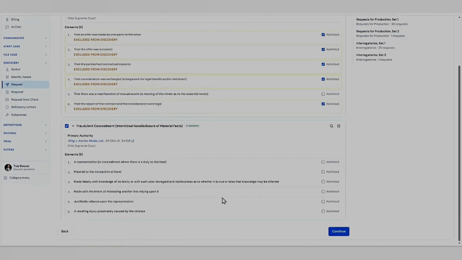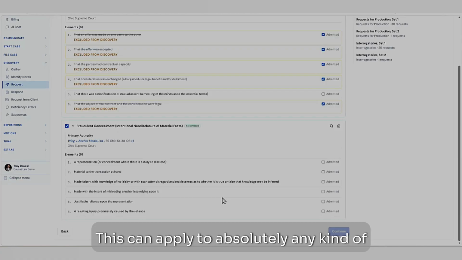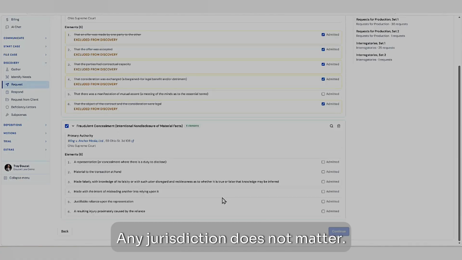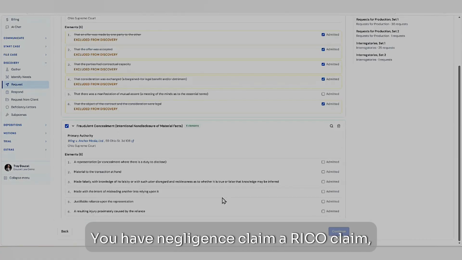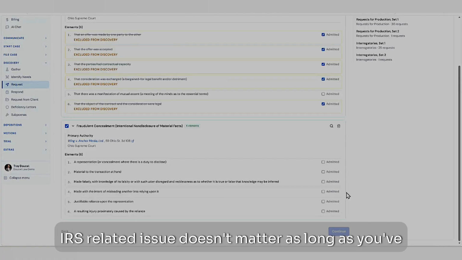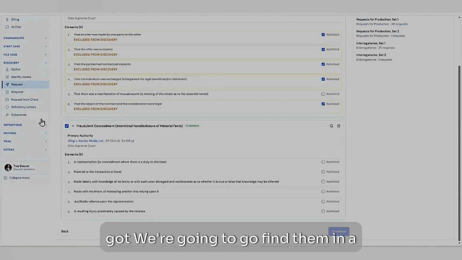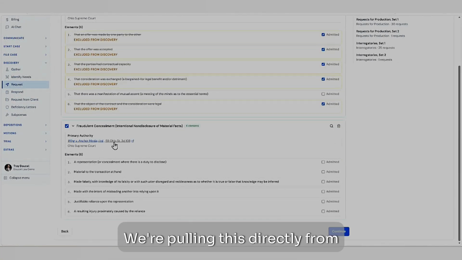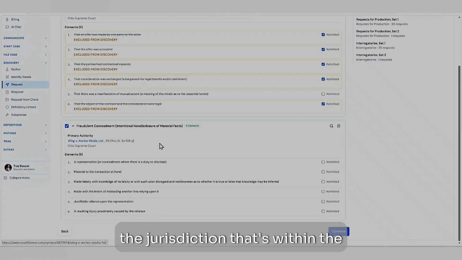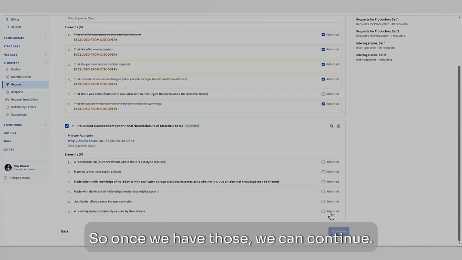Now, I've used a contract action. This can apply to absolutely any kind of civil case, any jurisdiction. Does not matter. You can have a negligence claim, a RICO claim, breach of contract, whatever, an IRS-related issue, doesn't matter. As long as you've got elements, we're going to go find them in a jurisdiction. We're pulling this directly from the jurisdiction that's within the complaint. So once we have those, we can continue.